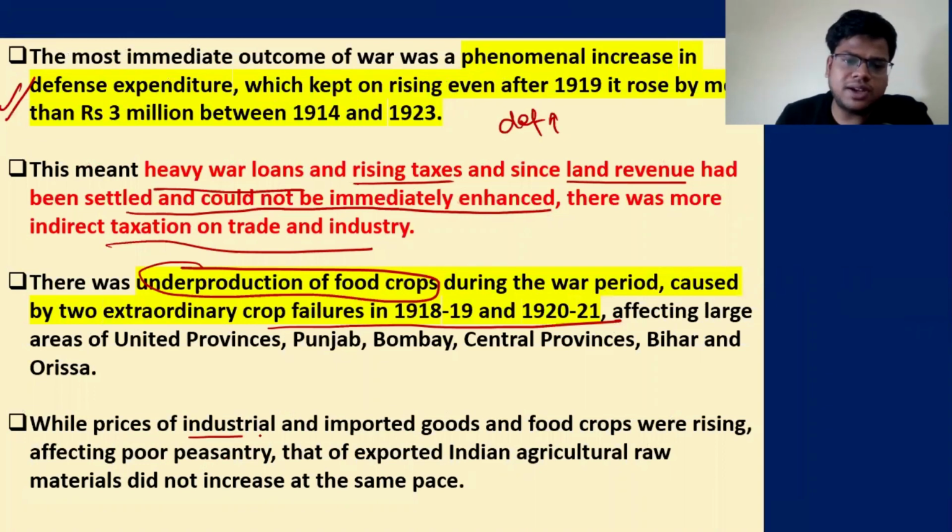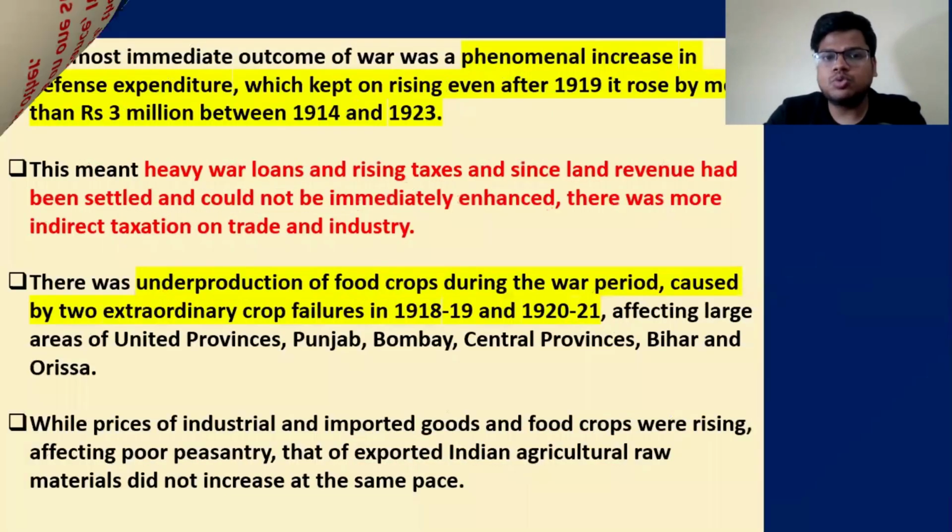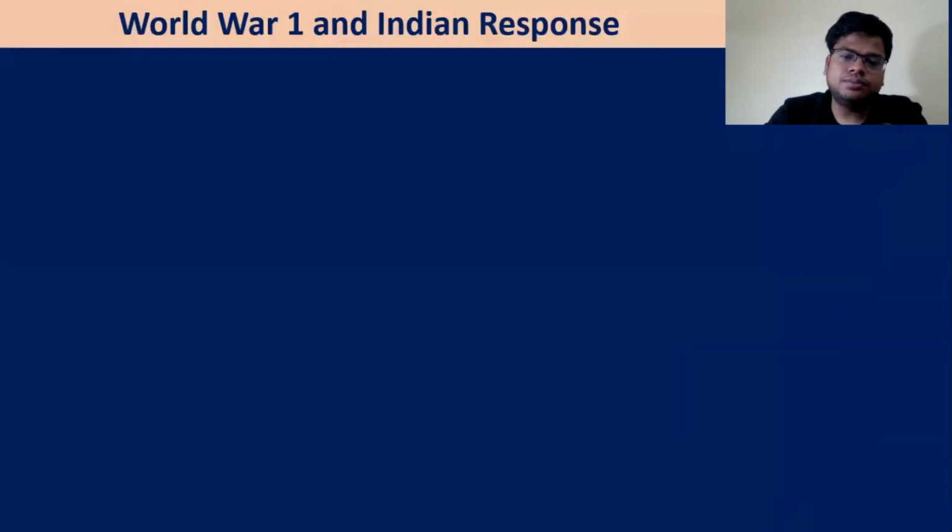The prices of industrial and imported goods and food crops were rising, affecting the poor peasantry, but the prices of agricultural raw material did not increase at the same pace. Okay? So peasants were not getting a good price for their product as well. So this was the situation in World War One and India.